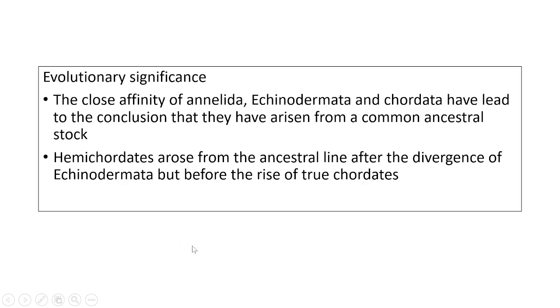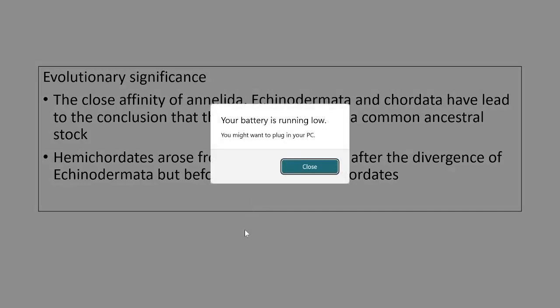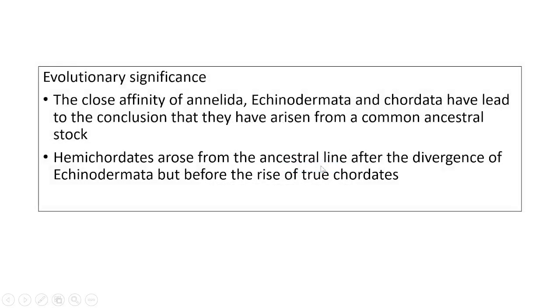From the common ancestor, first Echinodermata diverged in another direction, and the chordates arose after the hemichordates formed from the ancestral line. That's why they have some affinities as well as some differences. So with this, we come to the end of this particular session, which is the phylum Hemichordata. Thanks for hearing.